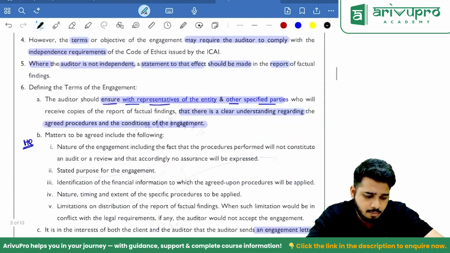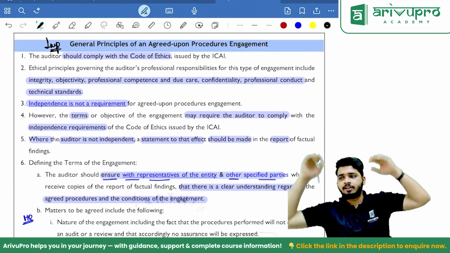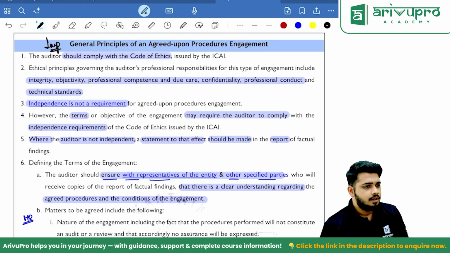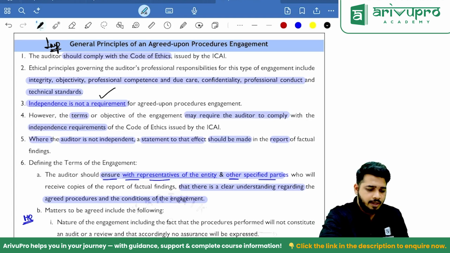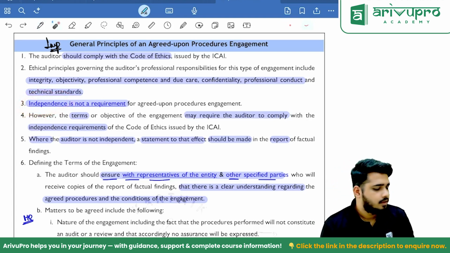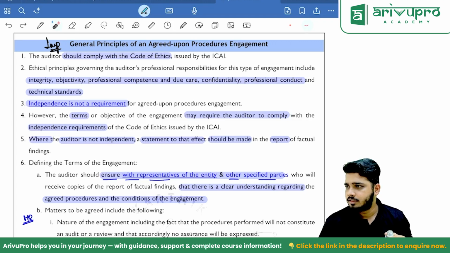Okay, sir. Let's talk about general principles. Sir, should I need to have ethics? Of course. Ethics is required everywhere, except one ethics, sir. The independence requirement is not there. Why? I want you only to think about the logic and tell me. Independence requirement is not there. Why?